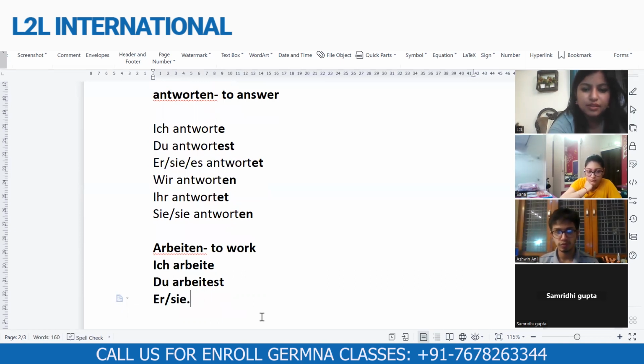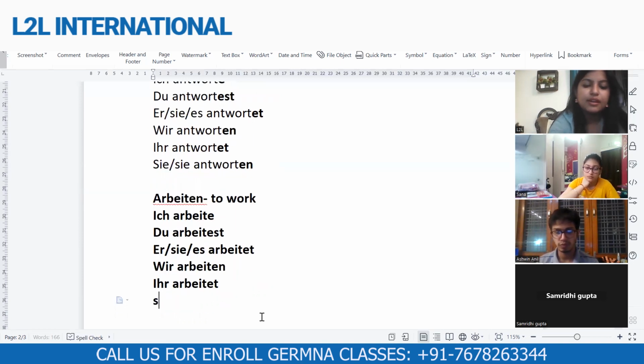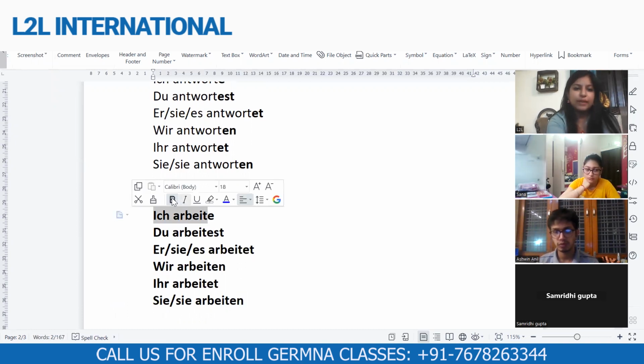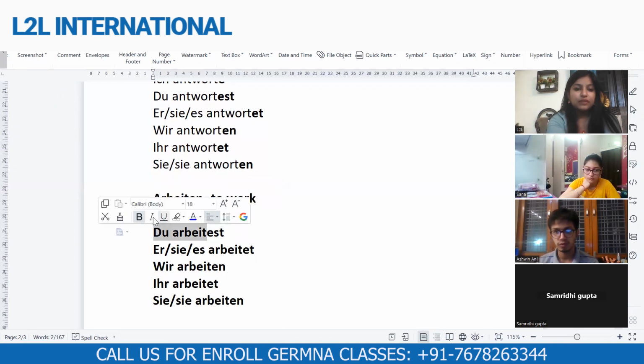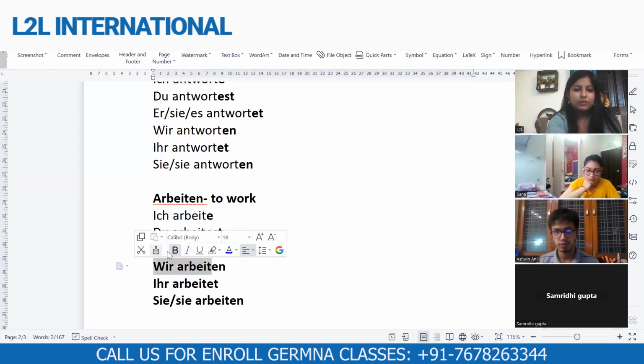Er, sie, es arbeitet, then wir arbeiten, ihr arbeitet, and sie arbeiten. So these are the changes for arbeiten, antworten, and reden. Please write these changes down. And is there any verb that was left in the list, or have I completed all of it?